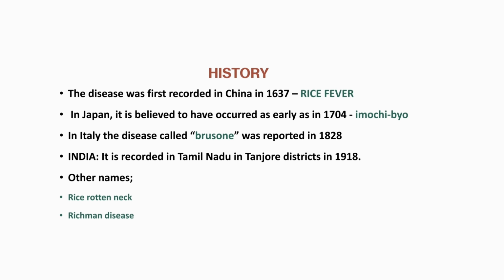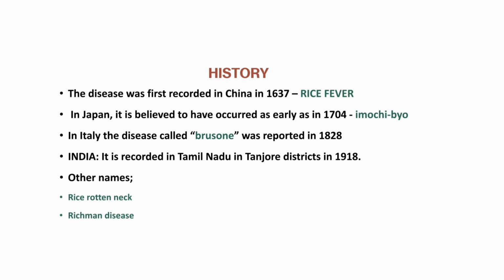So first, the history part. The rice blast disease was first recorded in China in 1637, and there it was called rice fever. Okay. Then in Japan it was reported in 1704, and in Japan it is called Imochibio.